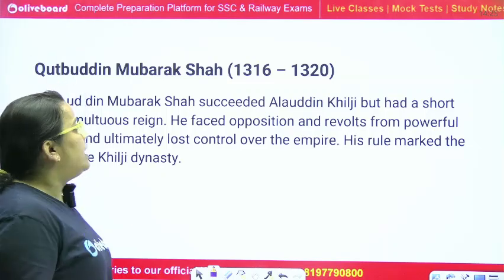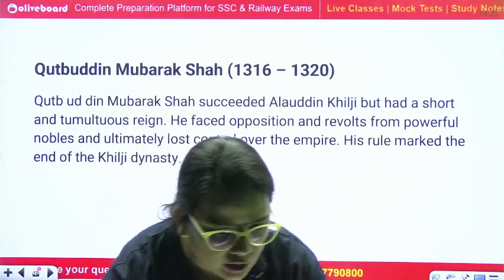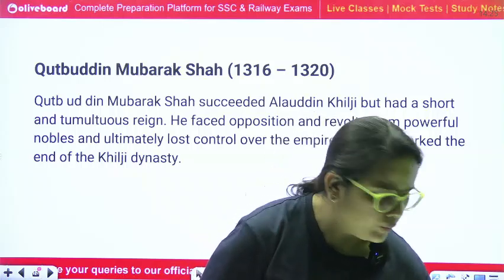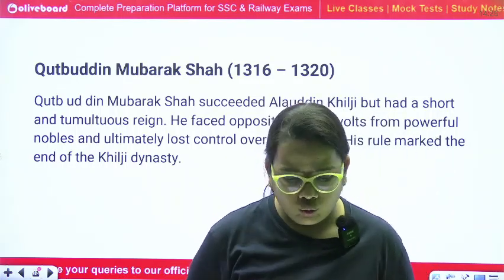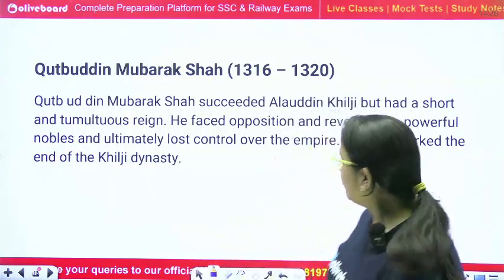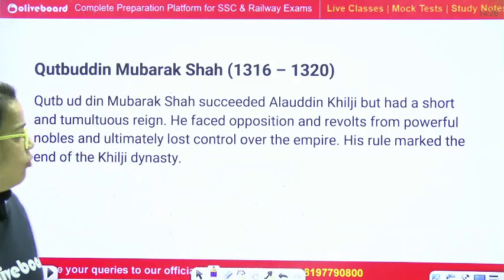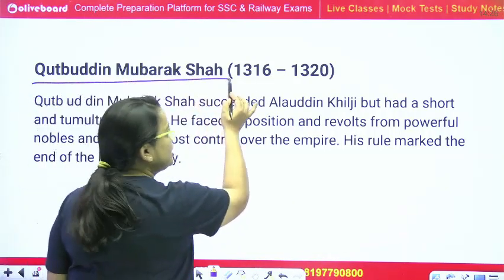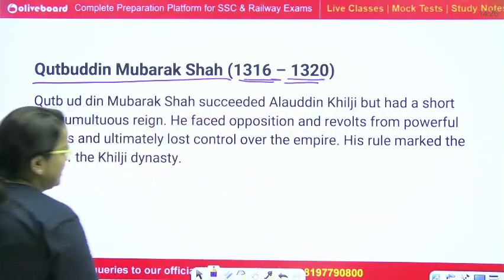Now, the next ruler, or you can say, these terms are somewhat Urdu. Okay. See, now after Alauddin Khilji, the next ruler was Qutubuddin Mubarak Shah. Timing 1316 to 1320 is the time.